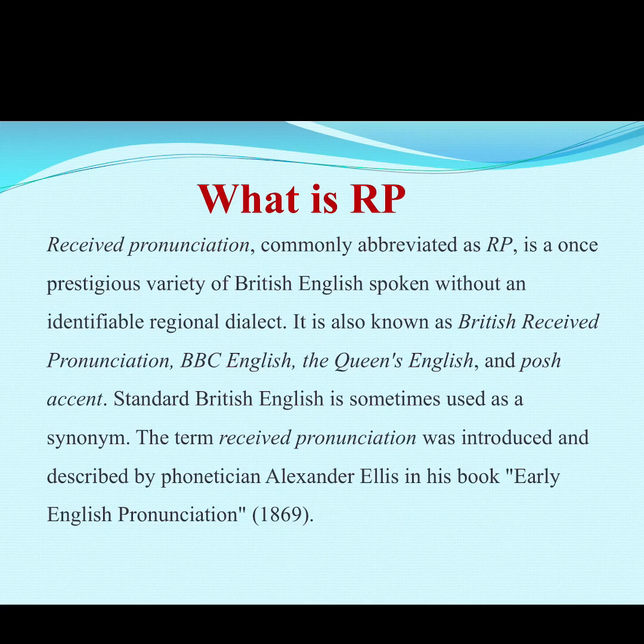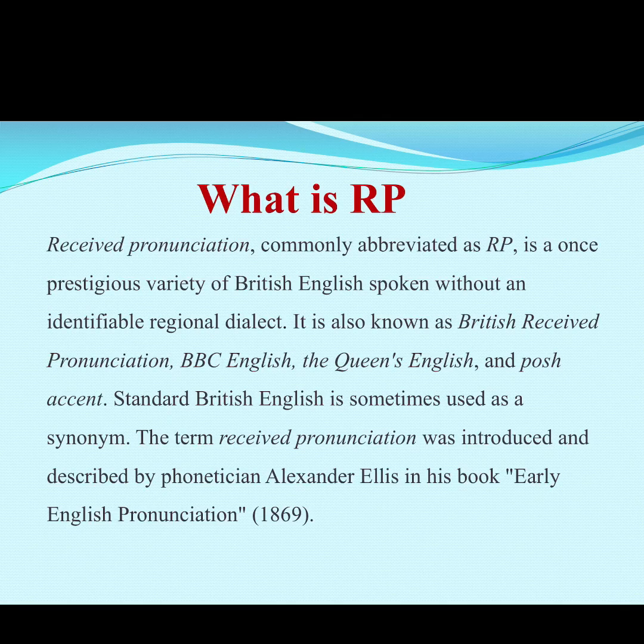Next slide. Now let us come to know received pronunciation. What is this RP? RP is known as received pronunciation, commonly abbreviated as RP. It is a once prestigious variety of British English spoken without an identifiable regional dialect.